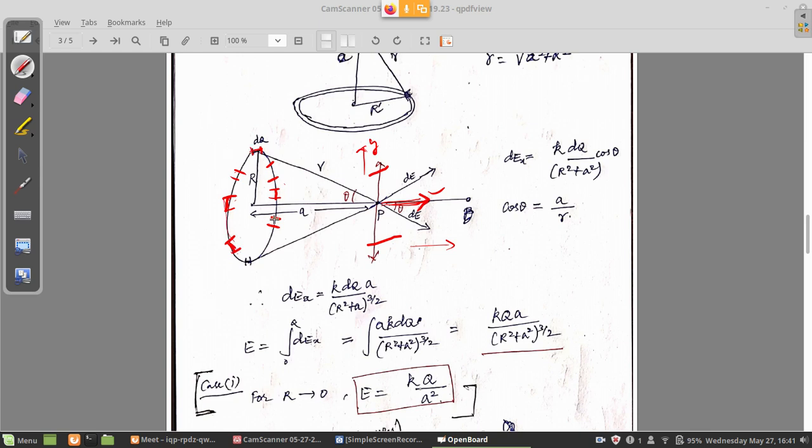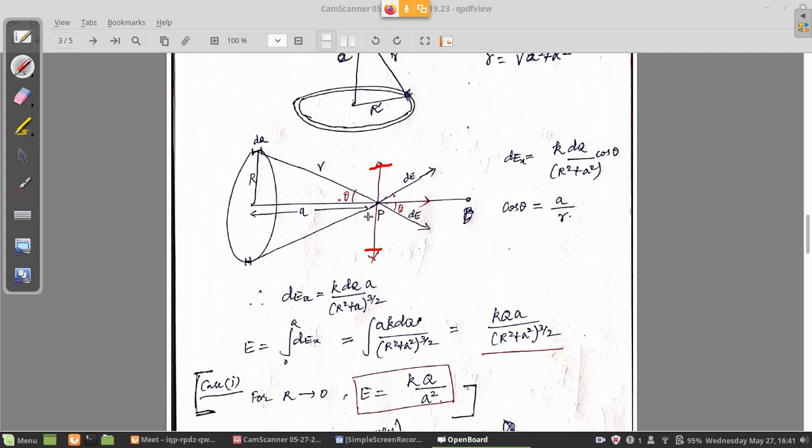Anyway, you have to integrate over the entire ring, so where you take your element does not matter here. That is why I am taking it on the top and trying to get the electric field, and see which components are cancelling and which are retained. Therefore, if this is theta, this is also theta, this is also theta. That means if this is dE, my dE cos theta will be retained. dE sin theta is cancelling. The vertical components, the dE sin theta components, are cancelling. The dE cos theta components are retained.